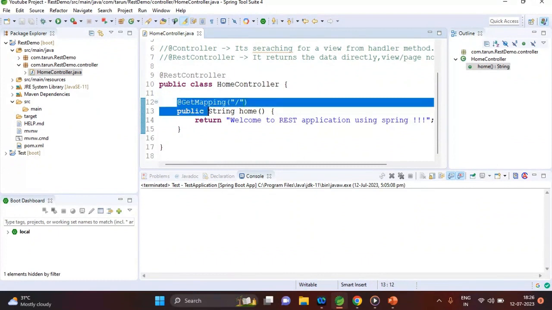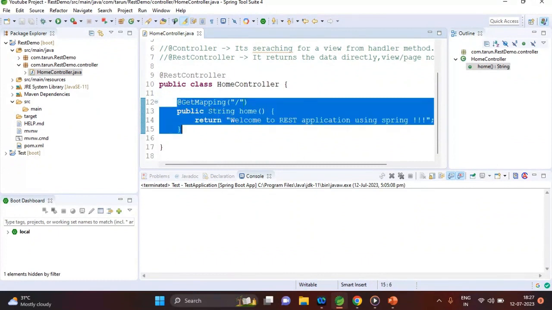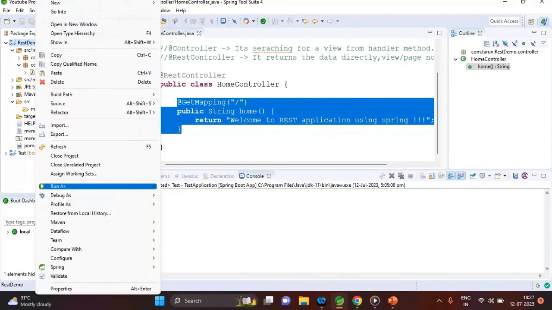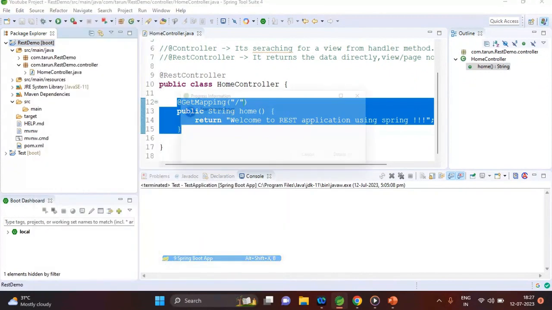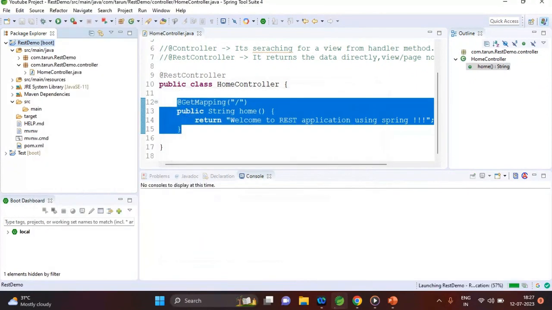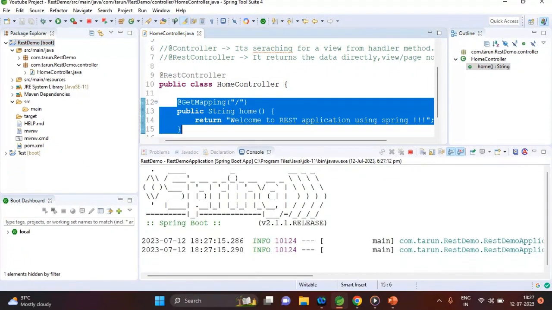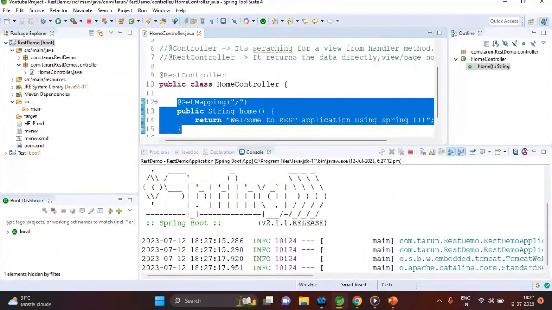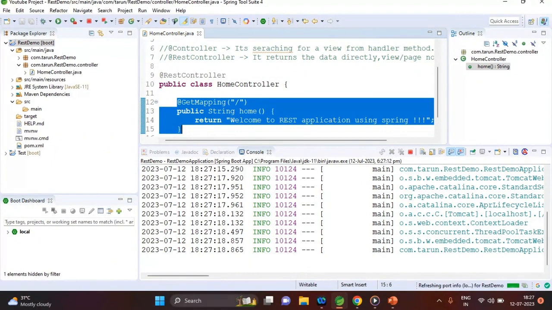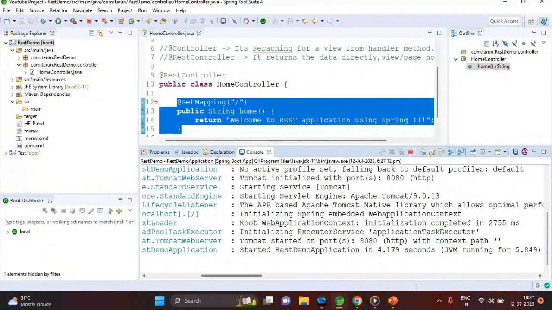So this is our first REST API, we can call it. Just save it and run our Spring Boot app. You can see our program has started. Tomcat started on port 8080.